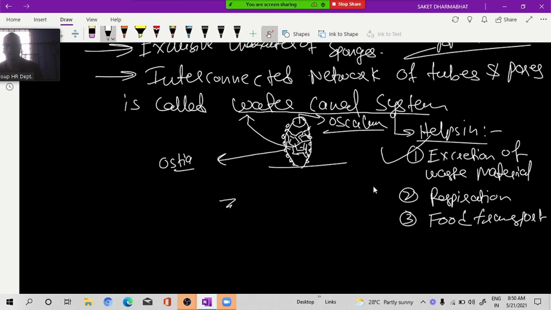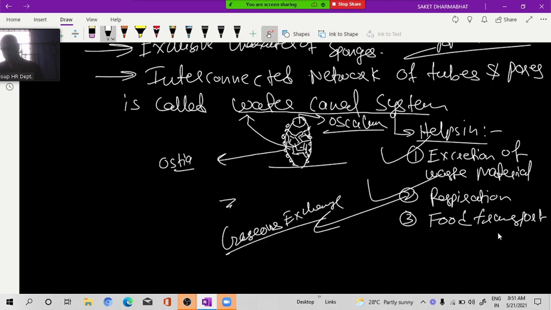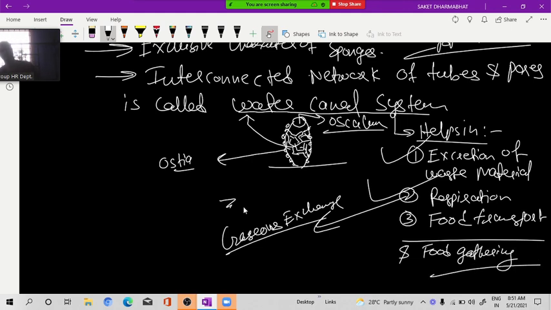Excretion of waste material, respiration, that means exchange of gases by simple diffusion, and food transport and food gathering. If the coinocyte is removed from the body, then what will happen?